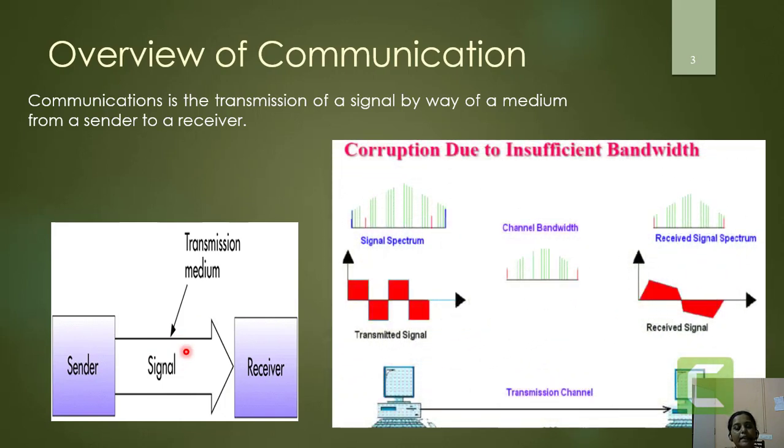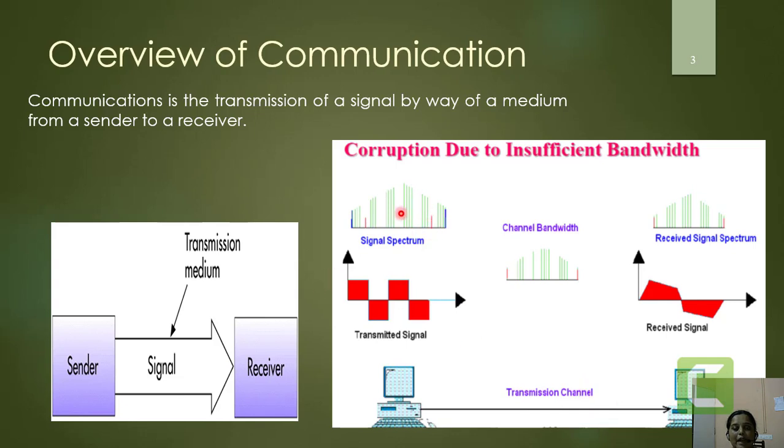But in reality, when we are transmitting any signal, we have to look at the actual bandwidth of the signal to be transmitted and the bandwidth of the channel over which we are transmitting the signal. So this is a physical situation of the number of instruments and the channel which is present.